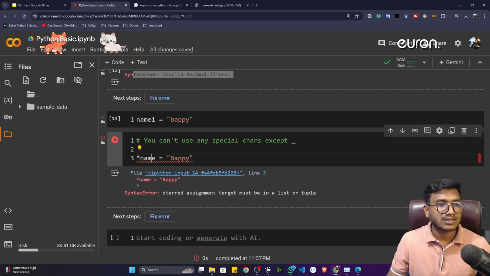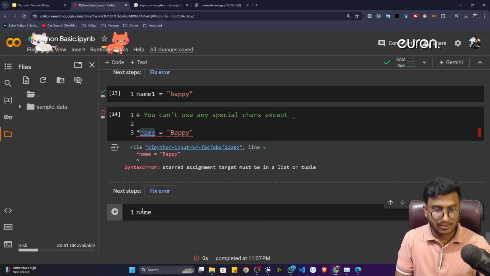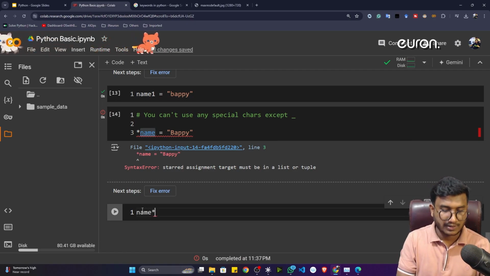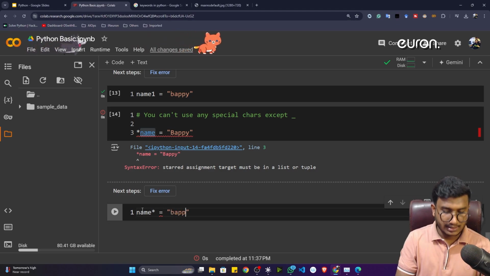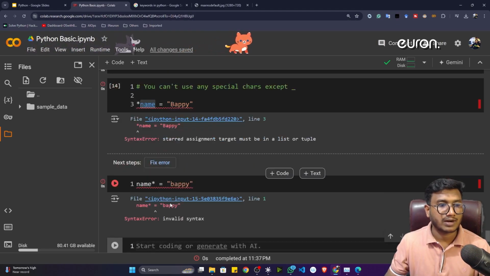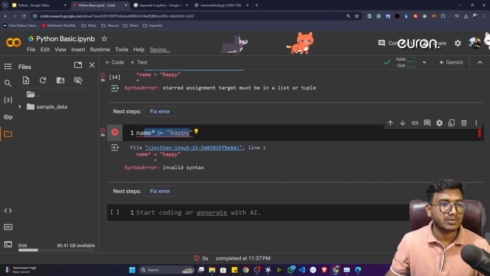Now you can tell me, sir, I can define it differently. Instead of writing this star at the very first, I can write it at the last of this identifier, that means in the variable. Now if I execute, still it won't be working. It will give you an error. So any kind of symbol you can't use.